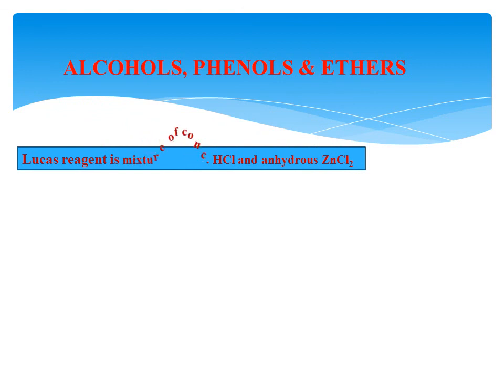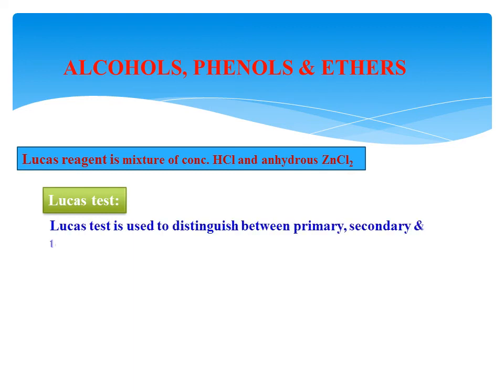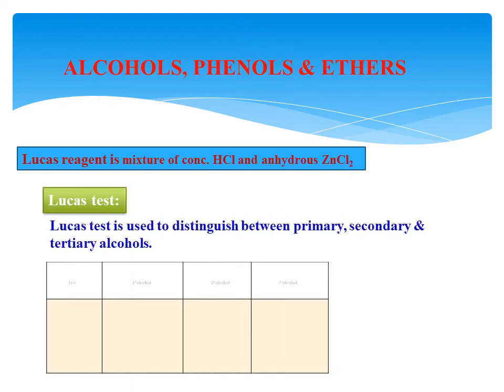The mixture of concentrated hydrochloric acid and anhydrous zinc chloride is called the Lucas reagent. This mixture is used for the Lucas test. Then what is the Lucas test? This is an important test. This test is used to distinguish between primary, secondary and tertiary alcohols. How? Just now I told you, when any alcohol reacts with any hydrogen halide, if it is hydrochloric acid, what will happen?